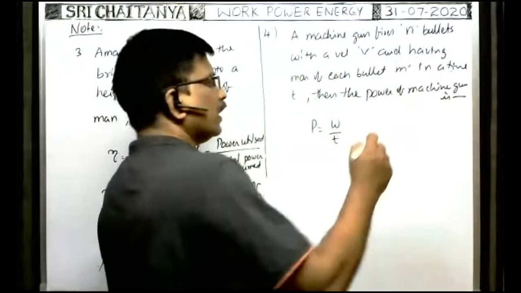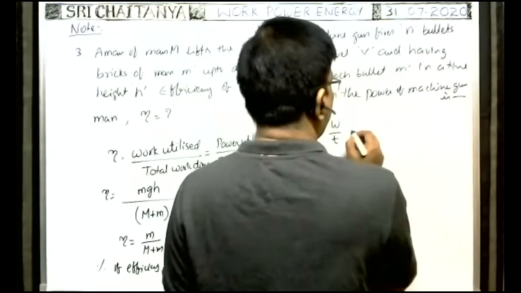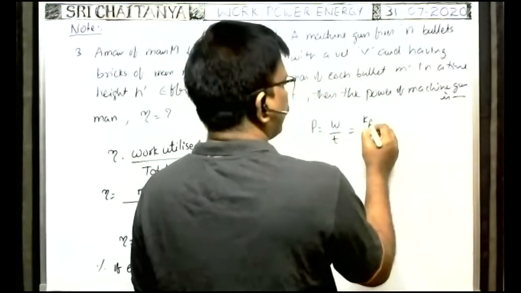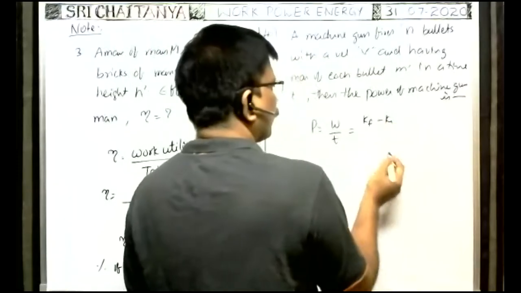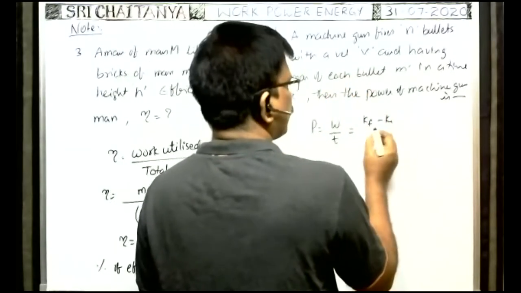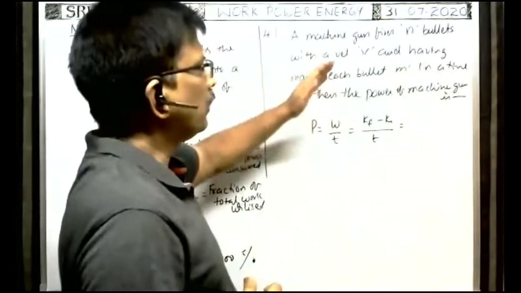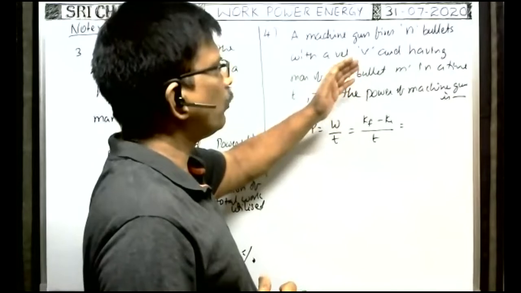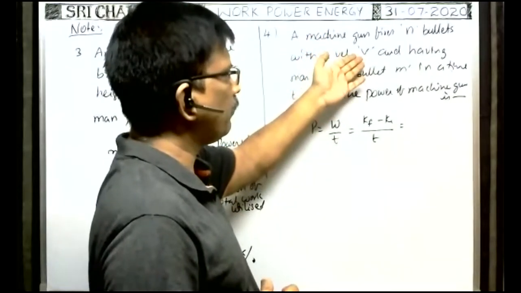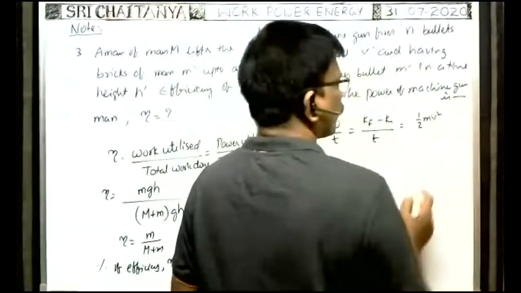That's why the initial kinetic energy of each bullet is 0. So actually, total work done means final kinetic energy minus initial. According to work energy theorem, the work done by the machine gun on the bullets is equal to final kinetic energy minus initial kinetic energy, by time taken t. Here final kinetic energy means whenever the bullets are fired with a velocity v, the kinetic energy with which each bullet comes out is half m v square.